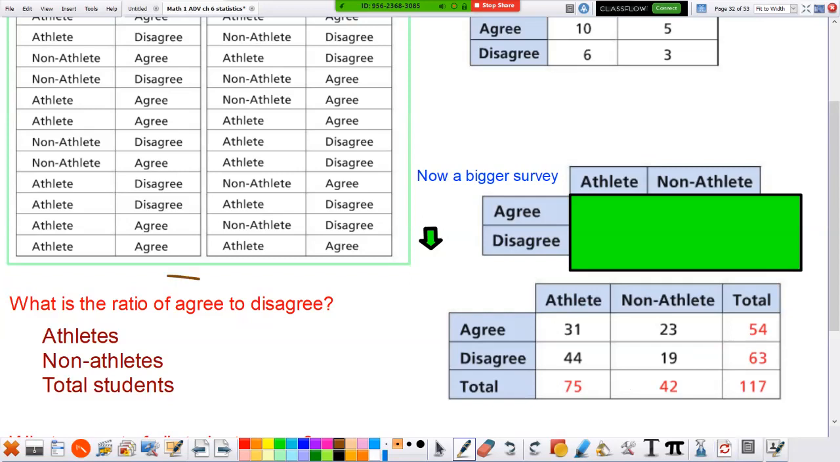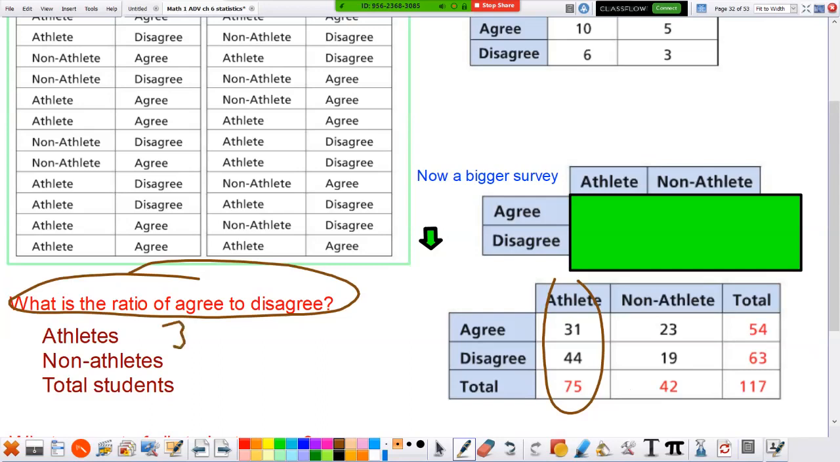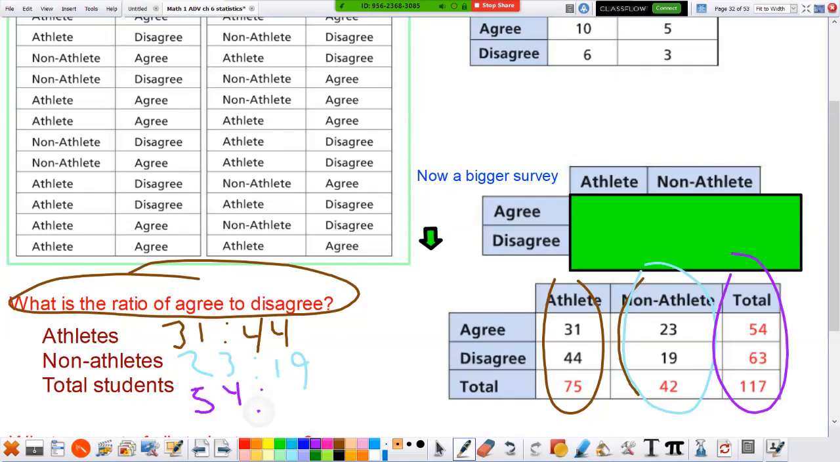So what is the ratio of agree to disagree? For athletes, we could say 31. A lot of people like to use a colon to write this. They say 31 to 44. We could do the next group. Non-athletes, we would say 23 to 19. And total students, overall the school, 54 said yes, we want to start an hour later, and 63 say no. So this is a way we can write a ratio. You can also write it as a fraction. Let's go farther down.